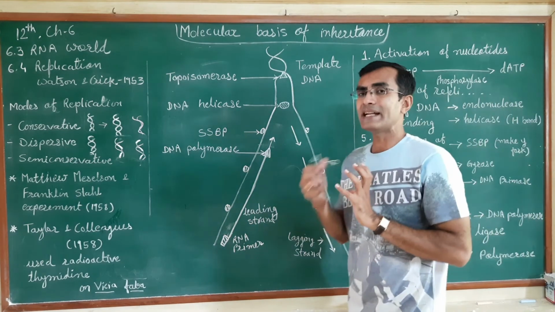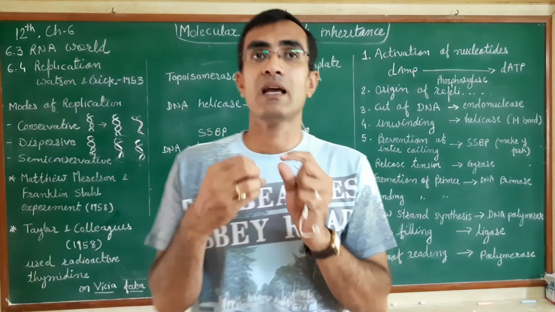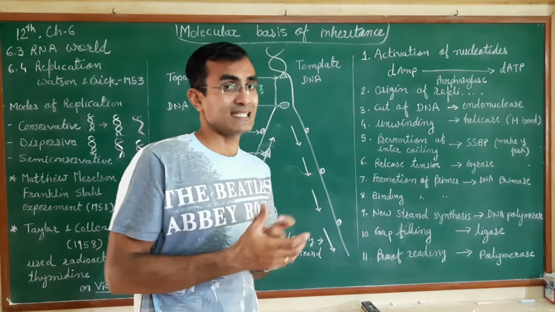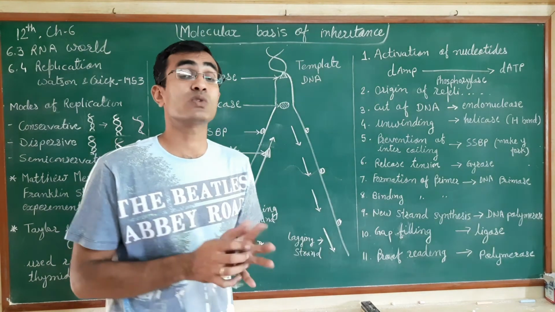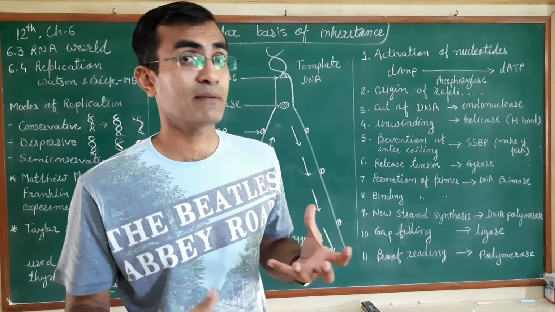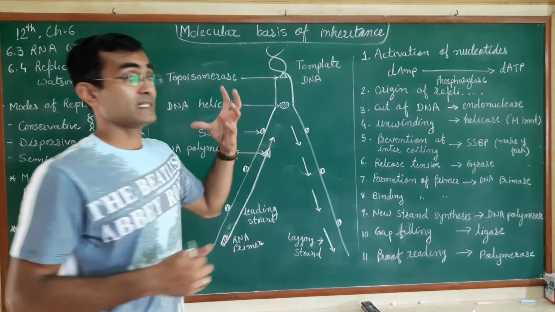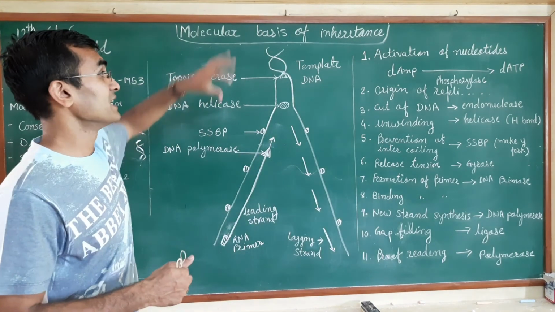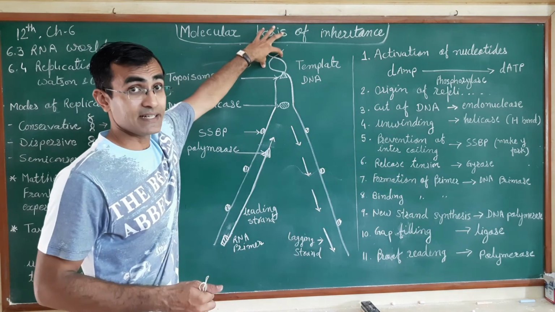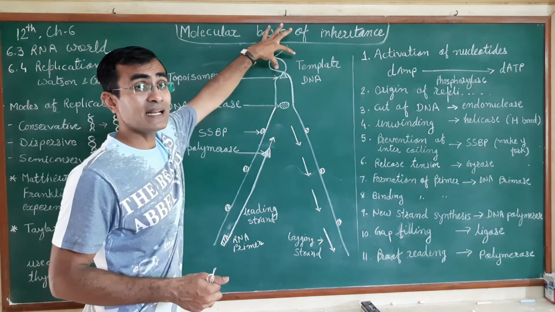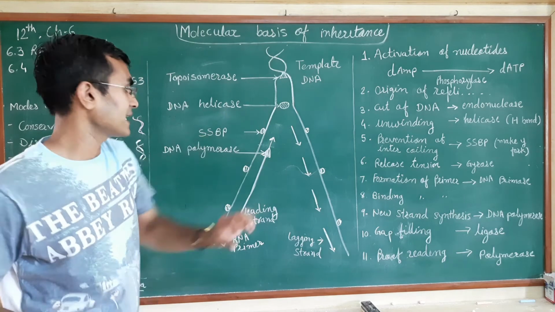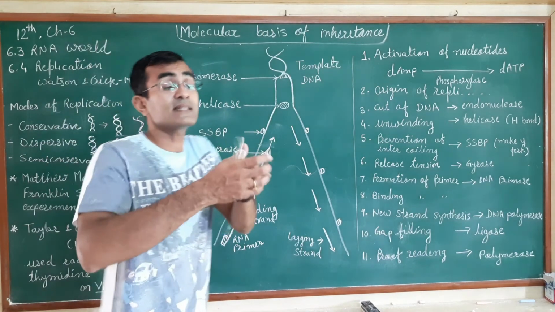Those binding proteins have the ability to bind with only single strands. Hence, those are called single-stranded binding proteins. If single-stranded binding proteins are there, they will never bind at the double-stranded DNA. They will always identify the single strand. Now these strands are open.